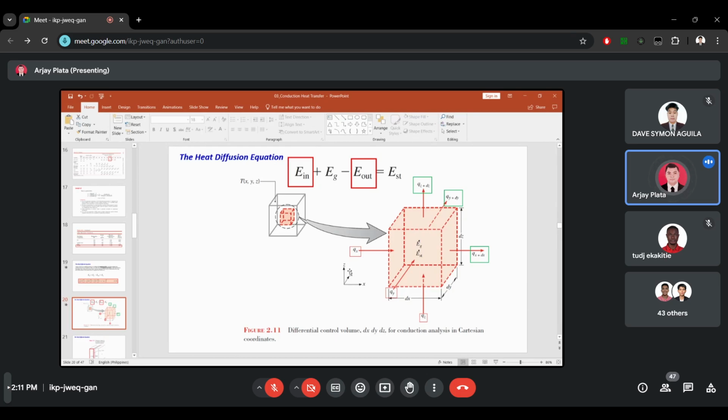So why do you think we have to consider a control volume? I want to know your thoughts.